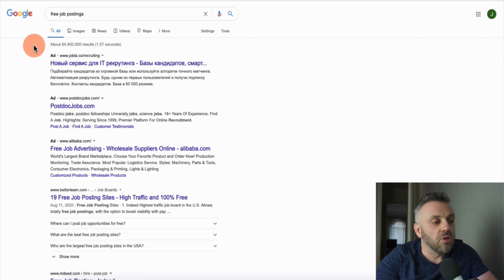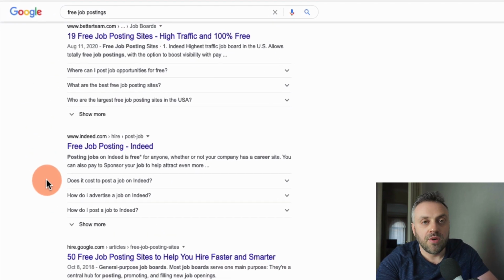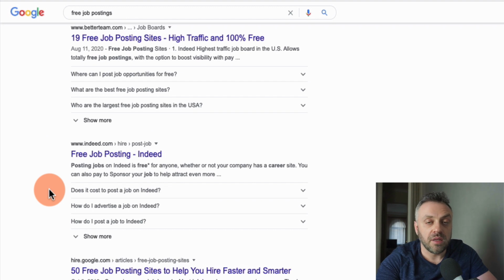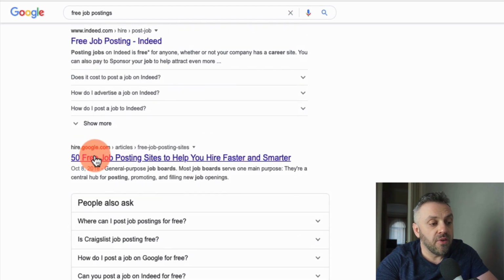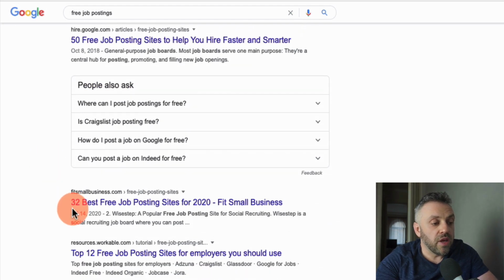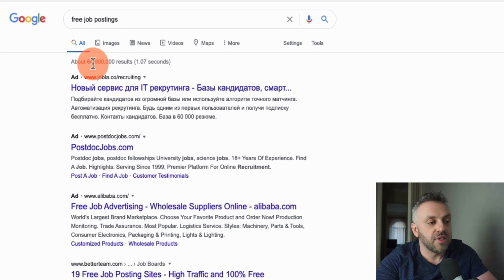So if you go on Google and you just type free job postings, you're going to have a lot of sites where you can basically just sign up, create an account, and create a job posting, right? And that's excellent, right? We have Indeed.com. We have 50 job postings from Google. We have 32 best job posting sites for 2020. So just the fact that if I type free job postings and I have 64 million results should tell you something. It specifically should tell you that there's a market for job sites that allow people to basically recruit people,